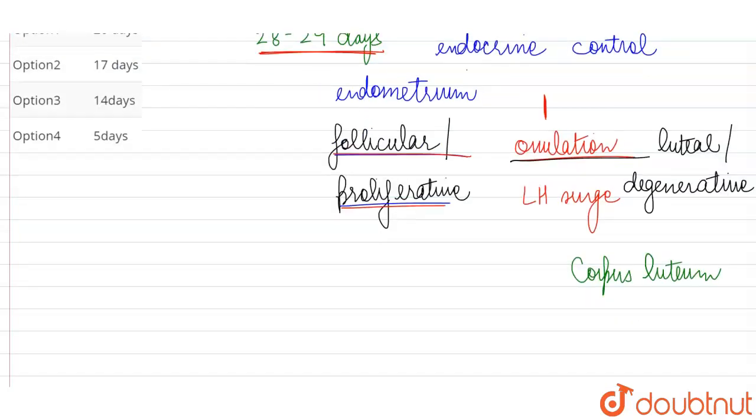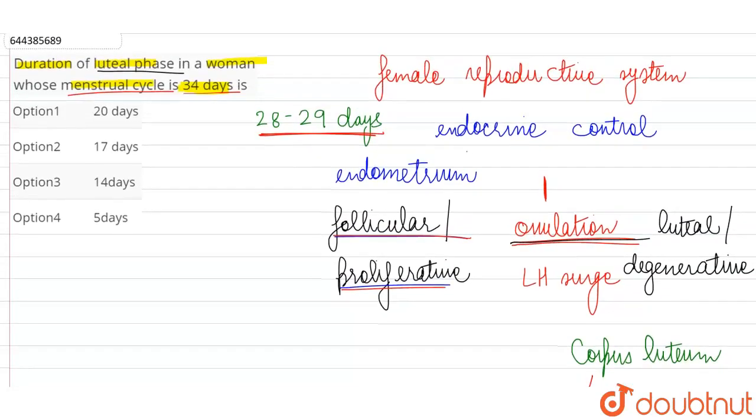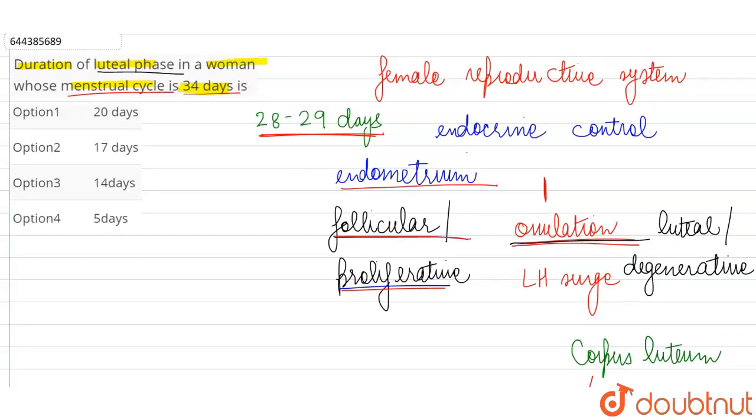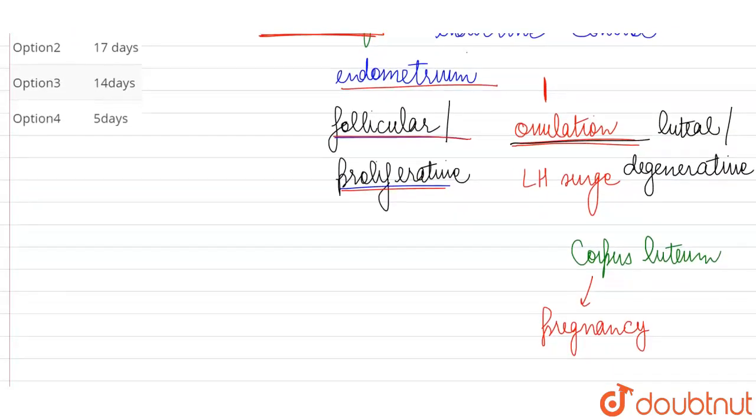So the corpus luteum starts releasing progesterone hormone in high amount in order to maintain pregnancy, because in case the egg is fertilized, the baby will get implanted inside the uterus, so the endometrium needs to remain prepared for that. So that is what happens in the second half. The corpus luteum prepares the body for pregnancy.